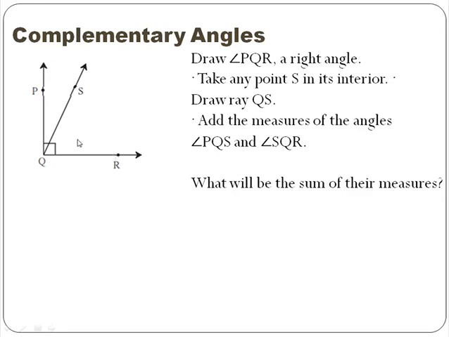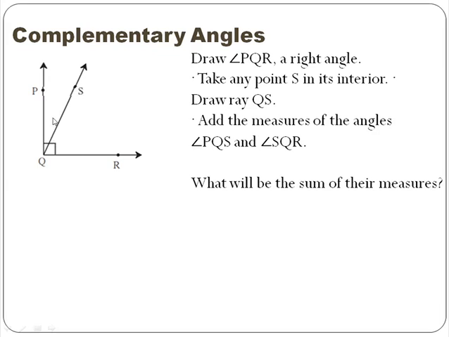Now, in this diagram, the measure of angle PQS is 25 degrees and measure of angle SQR is 65 degrees. Children, when you take any point in the interior of the angle, the measure of these two angles may change.